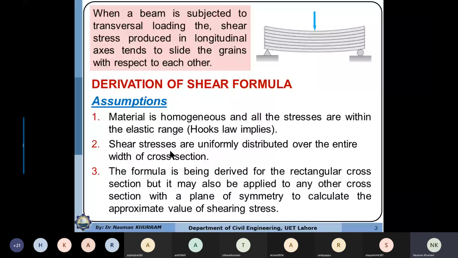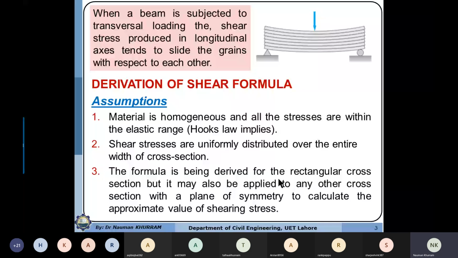The formula is derived for a rectangular cross section, but it may also be applied to any other cross section with a plane of symmetry to calculate an approximate value of shear stress. So it means that this formula is not only applicable to a rectangular cross section, which is a symmetrical cross section. It can also be applied to any trapezoidal section, which has at least one axis of symmetry.